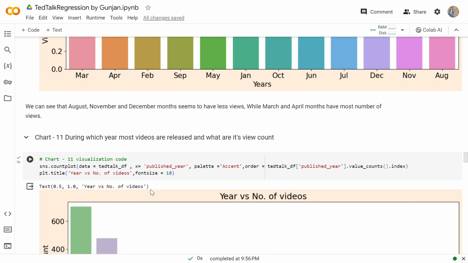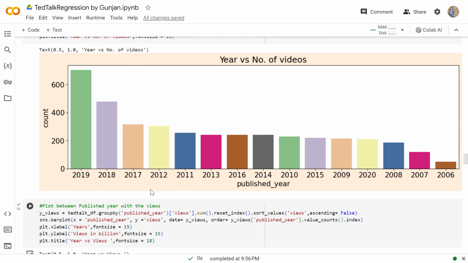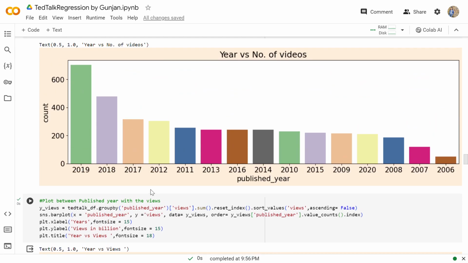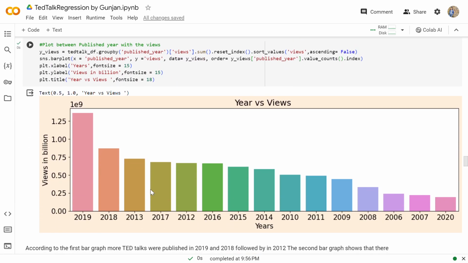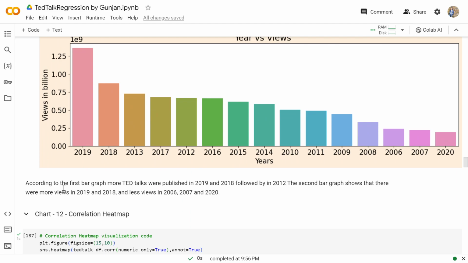Then moving further to chart 11, which represents during which year most videos are released and what their view counts are. So with the help of this bar chart, we can see that the year 2019 has the maximum number of videos, and that same year, 2019, has the maximum number of views. So according to the first bar graph, more TED Talks were published in 2019 and 2018, followed by 2012. The second bar graph shows that there were more views in 2019 and 2018 and fewer views in 2006, 2007 and 2020.